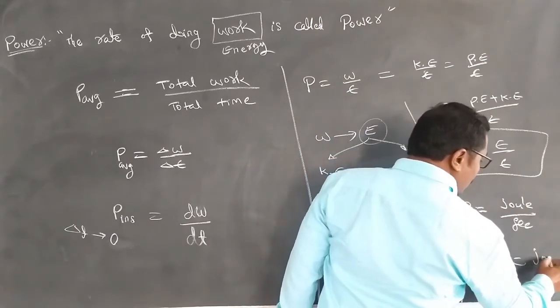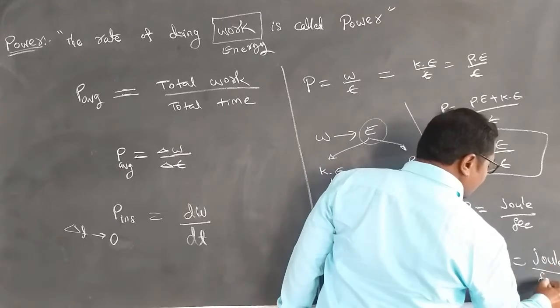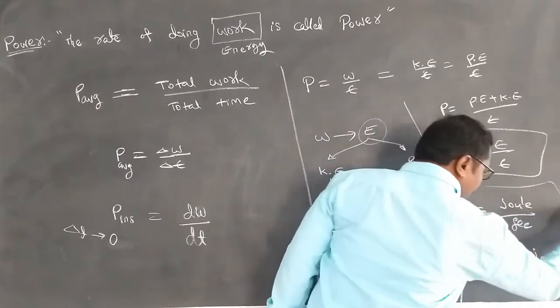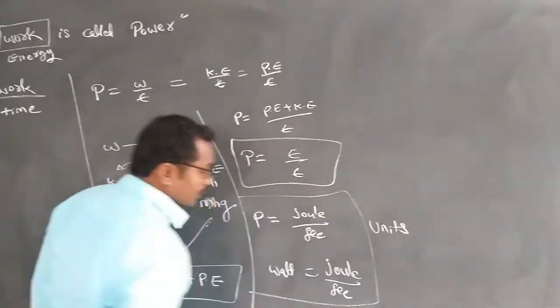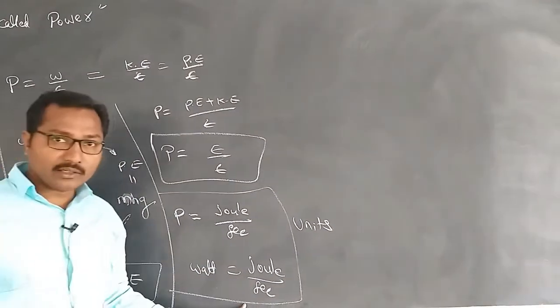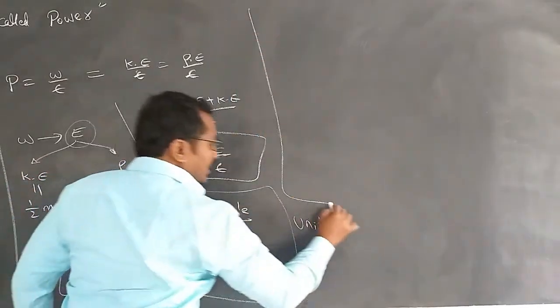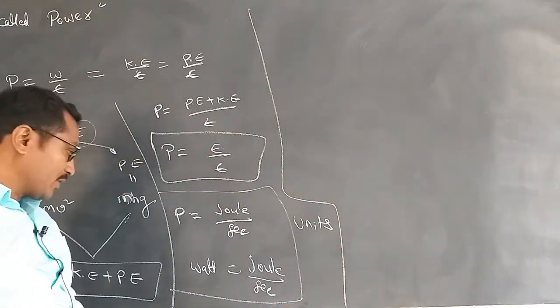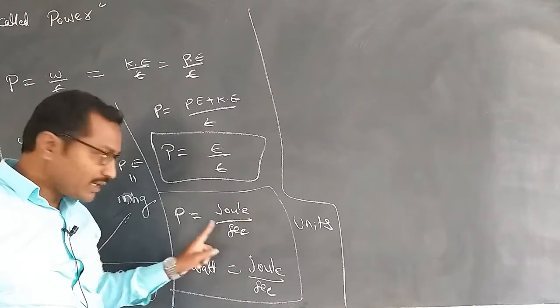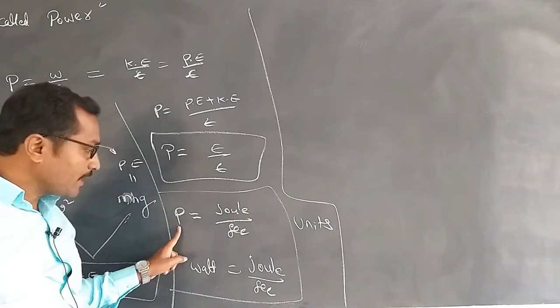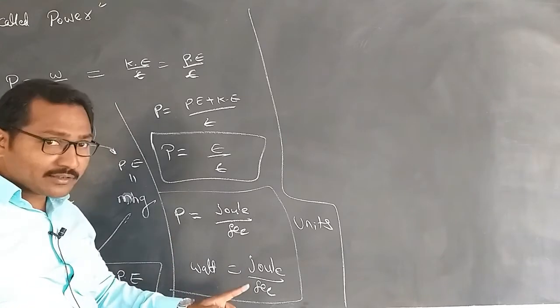These are the units for power in the MKS system.